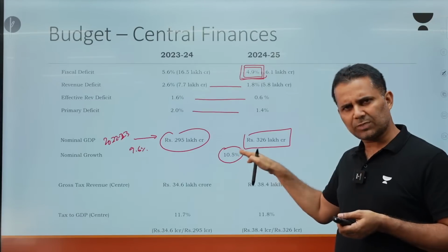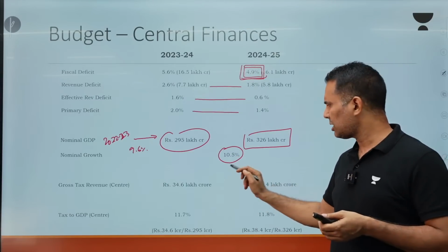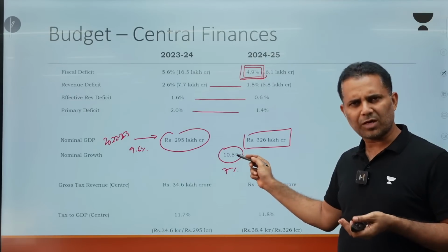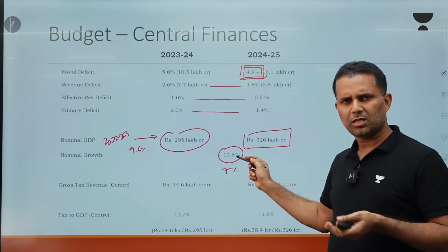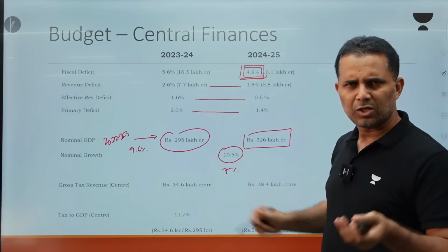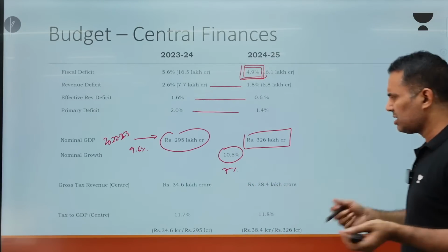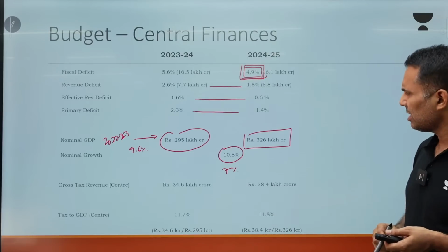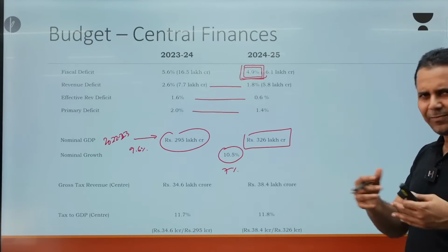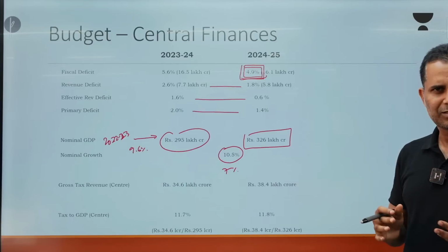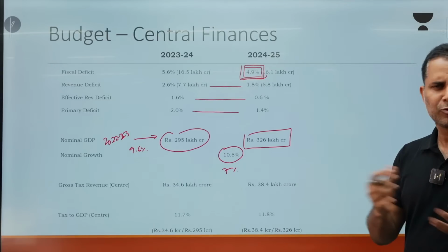This is the nominal growth expected this year. The real growth expected is 7%. So, the GDP deflator is still 3.5%. CPI inflation may be 4.5 to 5%, and WPI is going to be around 2%. So, GDP deflator 2 to 3%, and it will come to around 10.5%. Fine. So, GDP deflator takes into account both retail and wholesale prices, a mix of both, you can say.